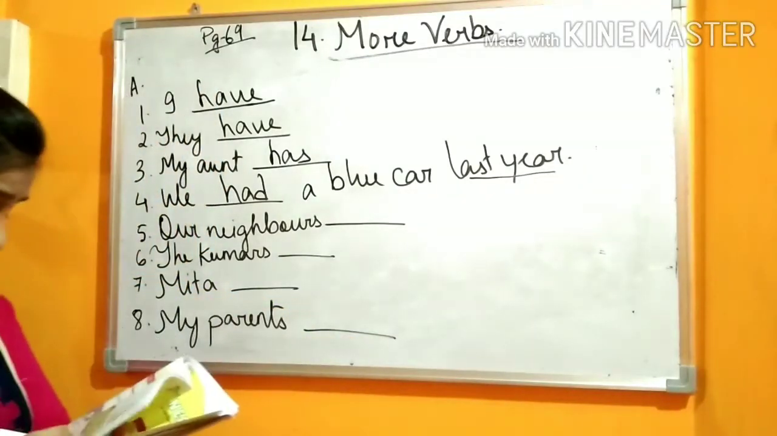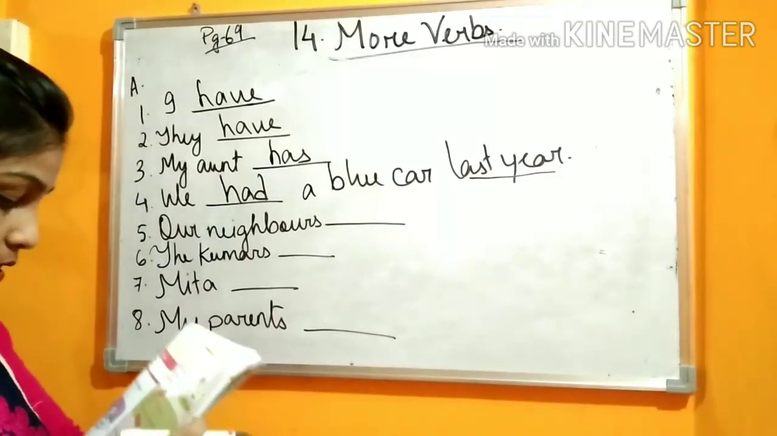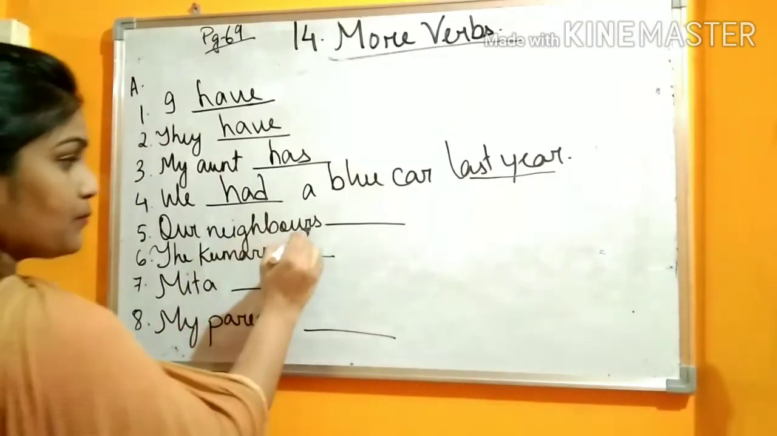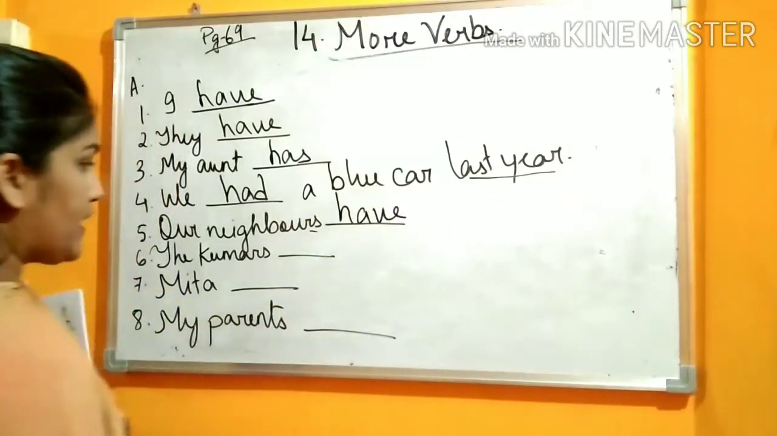Now number 5. Our neighbors have a farmhouse in Goa. So our neighbors, plural. Yes. So you will use what? Have. Okay. Our neighbors have.